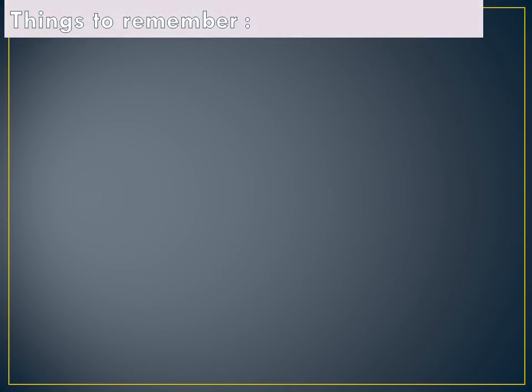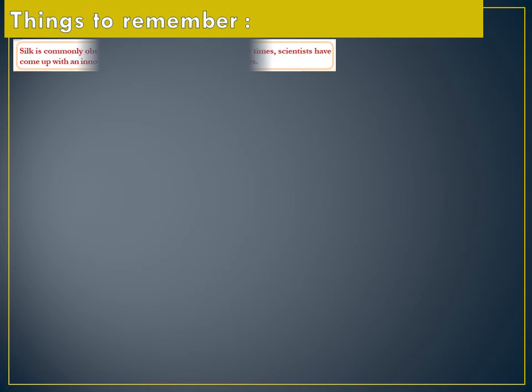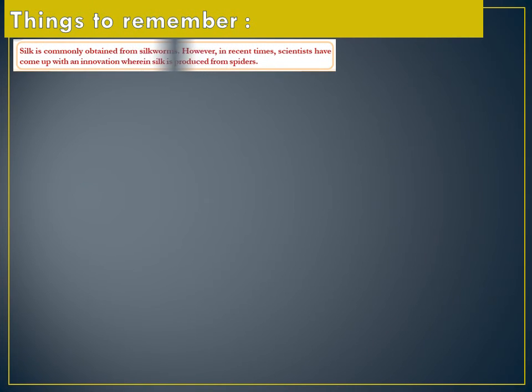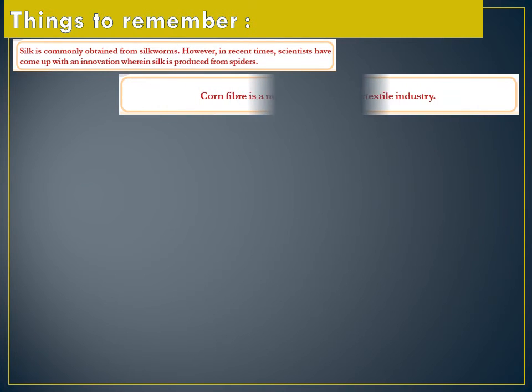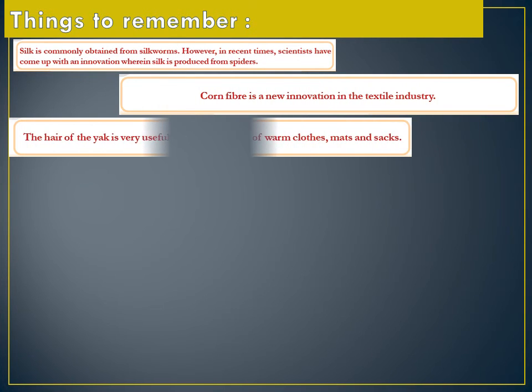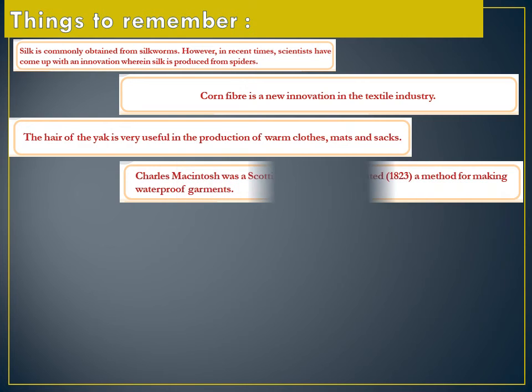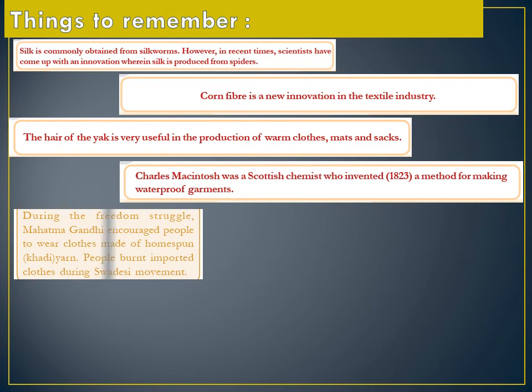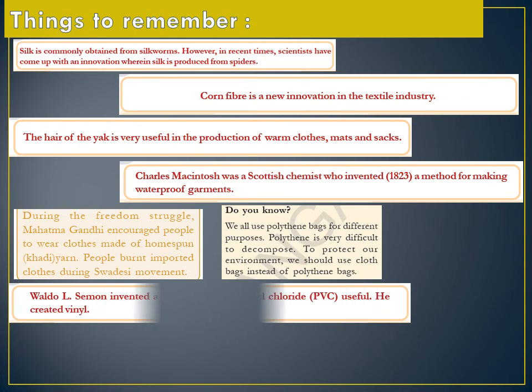What are the things to remember today? We saw silk is commonly obtained from silkworm. I think we did it in the third or fourth lesson. Okay, remember. However, in recent times, scientists have come up with an innovation wherein silk is produced from spiders, but it's not yet confirmed. Scientific research is going on.